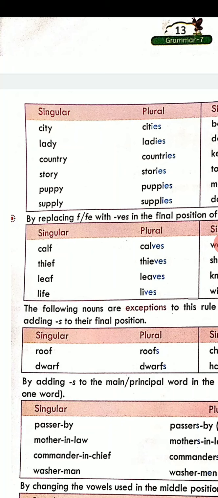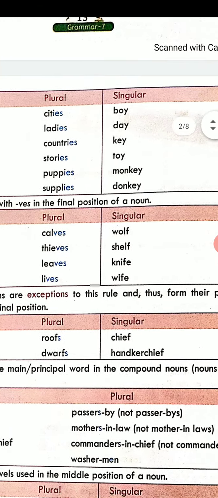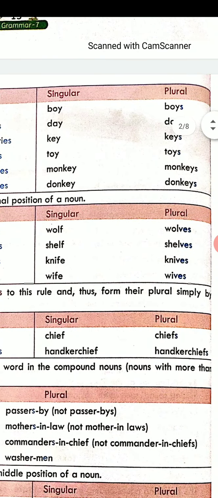On the other hand, if the word is ending with y but just before y there is a vowel, like you can see in day, just before y it's a. Or in monkey, you can see just before y it is e. These are all vowels. So whenever a word will end in y and there will be a vowel just before y, in that case, to make the word plural, you only have to add an s.